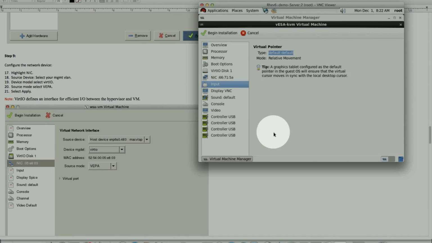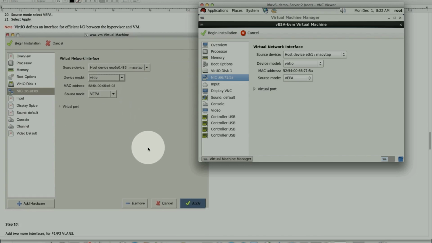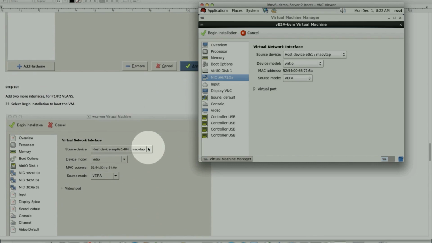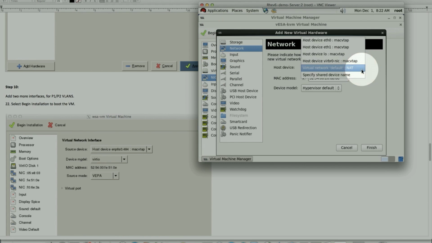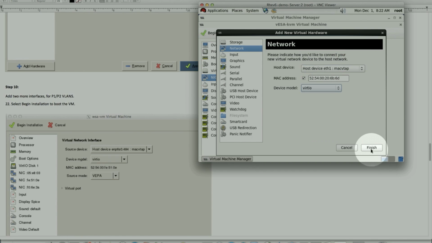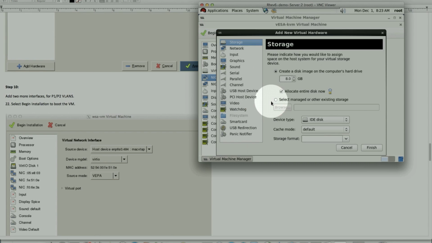If it asks you to apply it, we'll go back to the NIC card. As you remember, in the introduction we said we need it for P1 and P2. To do that, in my example, you see 3 of them, right? We'll right click and say add hardware. These are the hardware options you can add, just like the virtual machine options today on the ESXi hypervisor. We pick network, same setting, Ethernet 1 again, and VirtIO. We'll say finish. So now we have 2, and we need 1 more for P2.